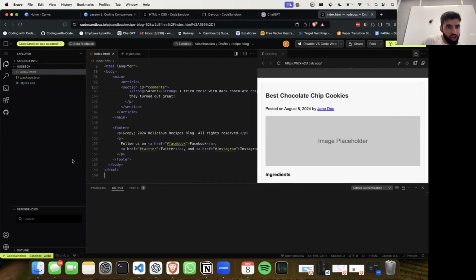And Rich says, mine gave me the same code, but used placeholder as the name of the non-existent image. I may have missed a detail in the prompt. That's still fine, Rich, because that's something which we can actually address. If you want to be more specific in your prompt, you can refine again by saying, instead of using the word placeholder, please can you just put an image placeholder, and it should pick up through context.